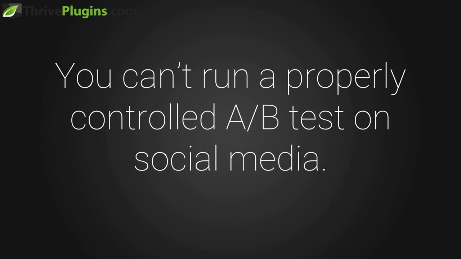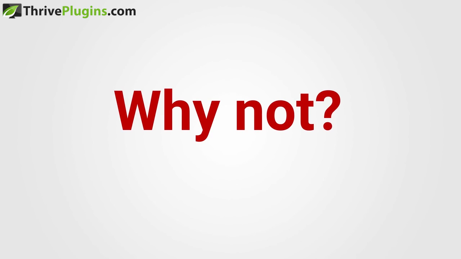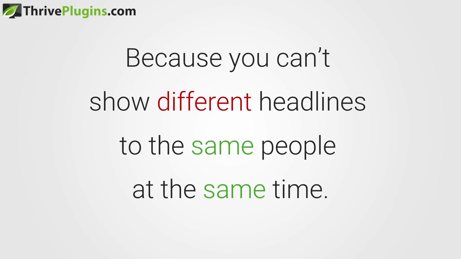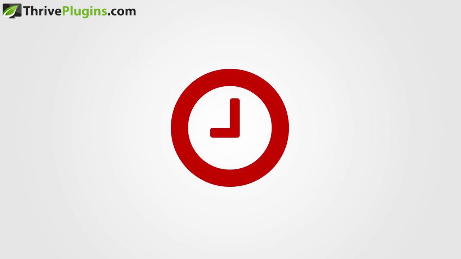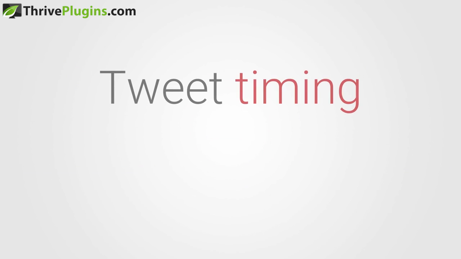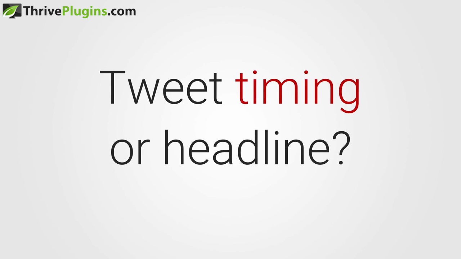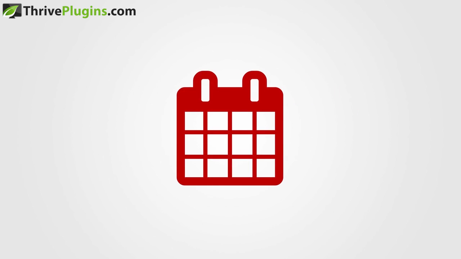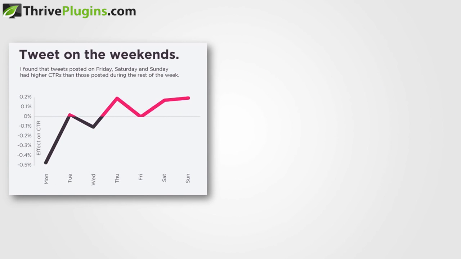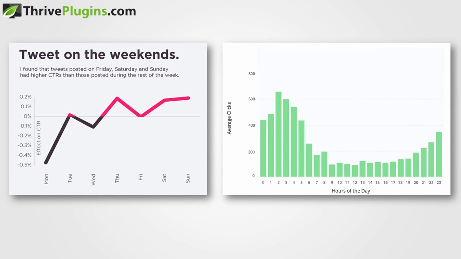Number 2, you also can't run a properly controlled test by sharing different headlines yourself on your own social media accounts and counting the number of clicks. Why not? Because you can't share different headlines to the same people at the same time, which is what you'd have to do for a controlled test. You can tweet headline A in the morning and headline B in the afternoon, but who's to say that it was the headline and not the timing of the tweet that makes a difference in the click counts? Or you can tweet headline A today and headline B tomorrow at the same time of day, but we already know that people aren't equally active on social media on different days of the week, just as they aren't equally active on different times of day.